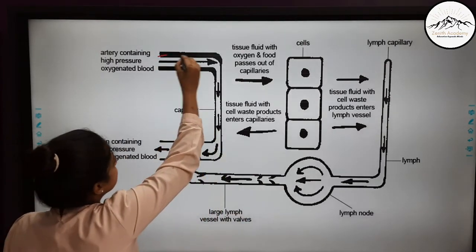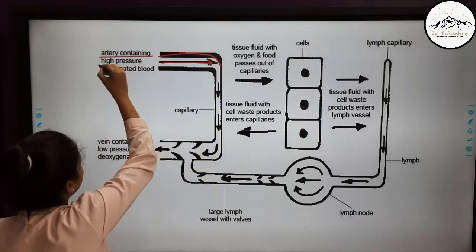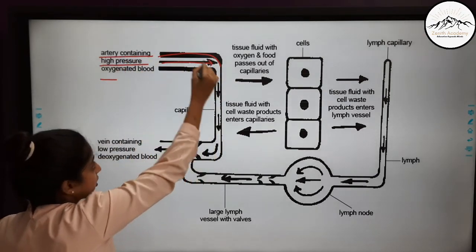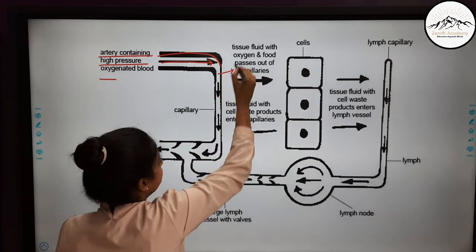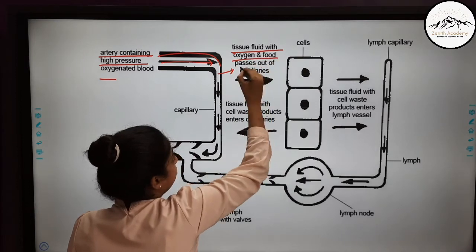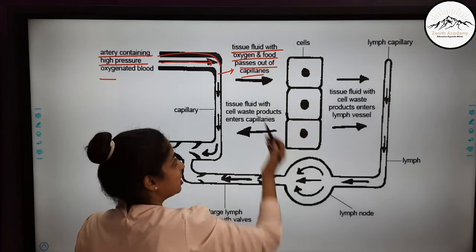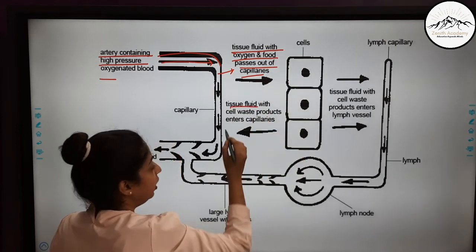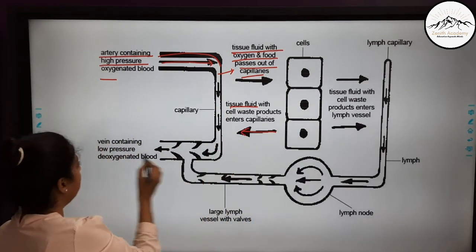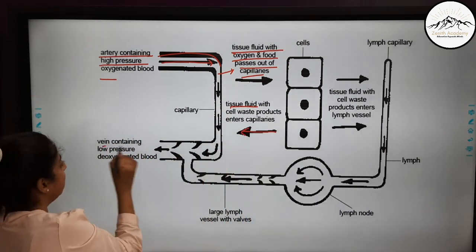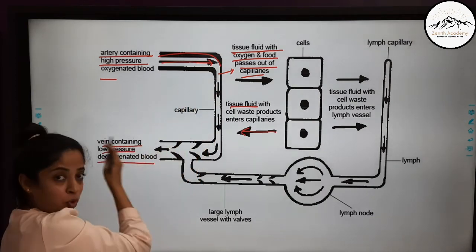So children, this is the blood capillary through which blood is coming. The artery contains high pressure oxygenated blood. Now from this, the tissue fluid with oxygen and food passes out of the capillaries, and cells are bathing in it. So this is known as tissue fluid. Now this tissue fluid is absorbed back here and it goes to the vein. This is the vein containing low pressure deoxygenated blood. So this blood flows back.